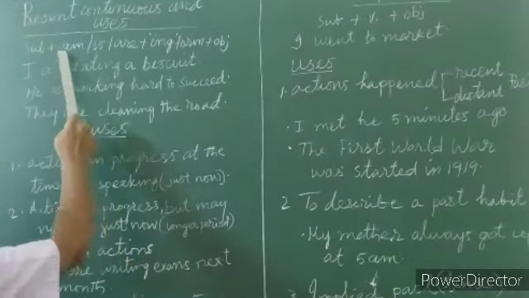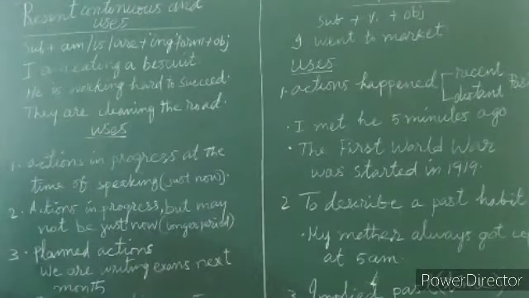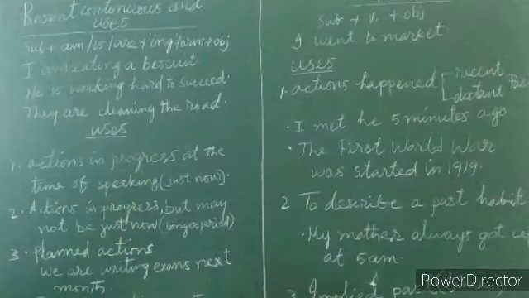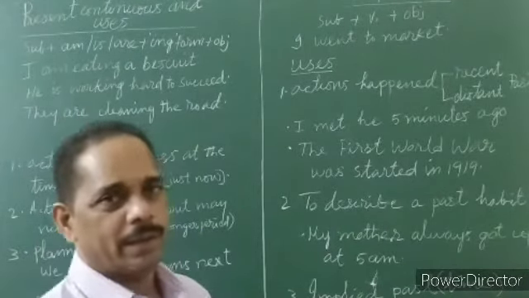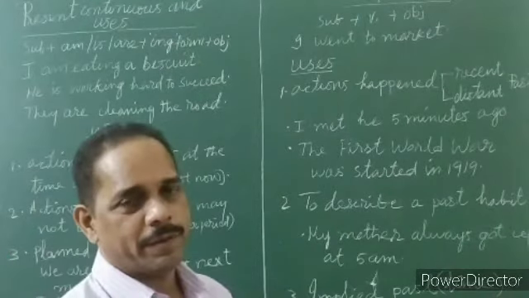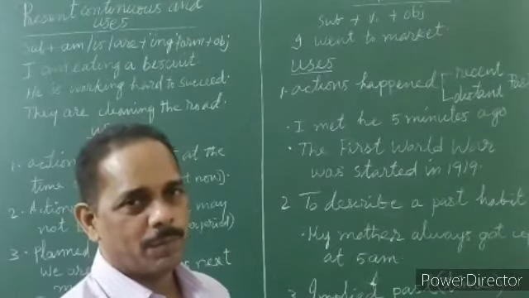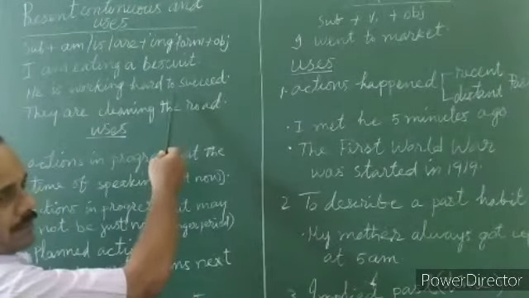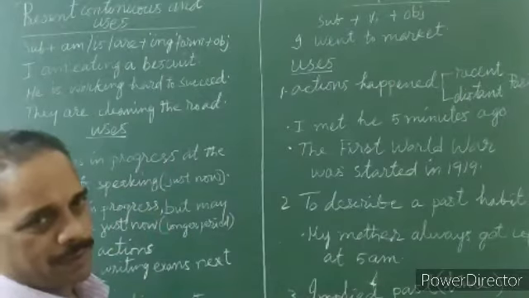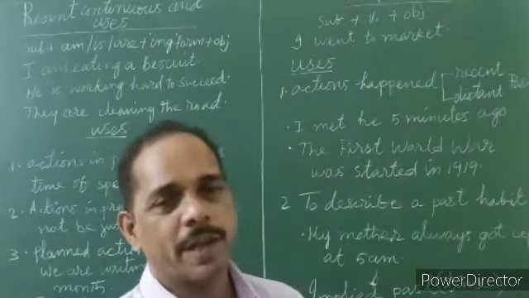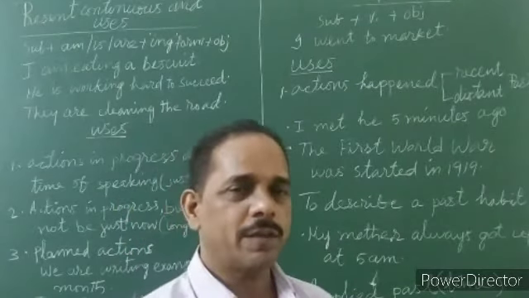So you can have present continuous tenses either with an object or without an object. Suppose you say, I am eating. The sentence is complete. What am I eating? Not specified. No problem. I am eating a biscuit. So now you have an object. So you can have sentences in present continuous either with object or without object.